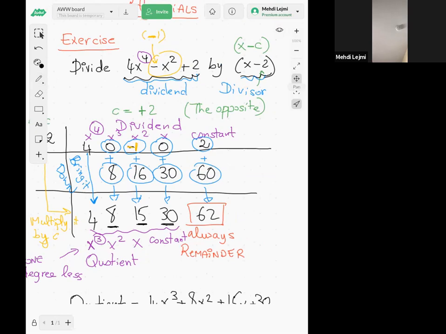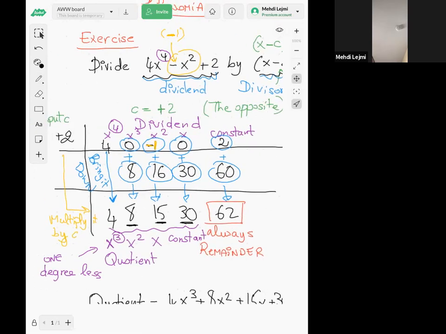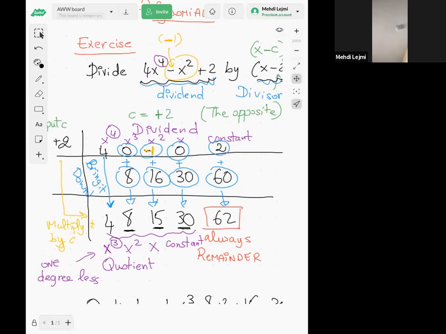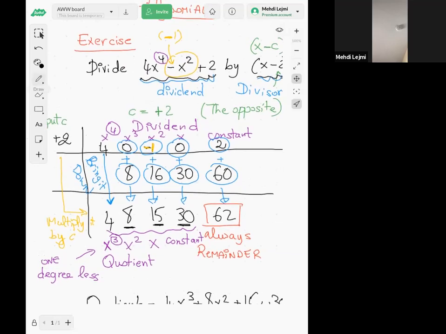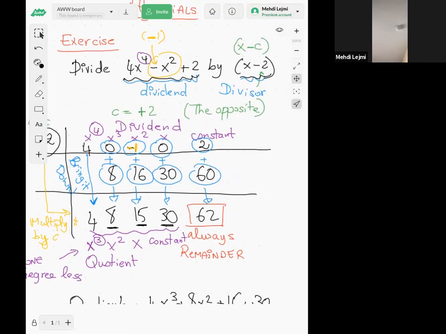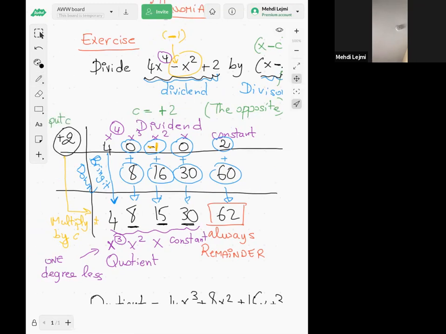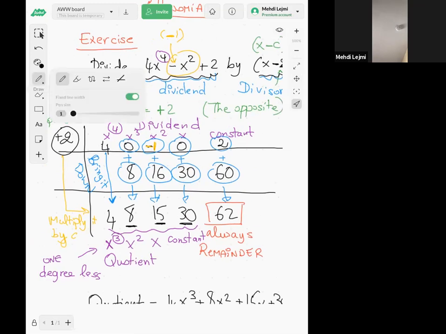So here I have to divide this 4x fourth minus x squared plus 2 by this x minus 2, right? So in the first row, first we have to put this number c, and this number c is supposed to be the opposite of the number in the divisor. I divide by x minus 2, so I take the opposite of negative 2, which is positive 2, right? So that's why I put the positive 2 right here.